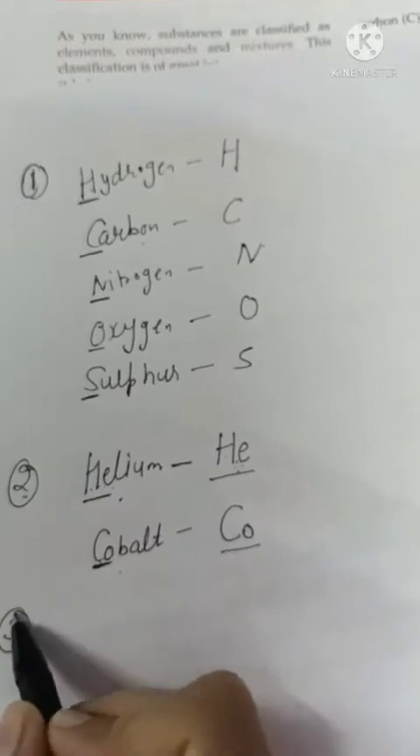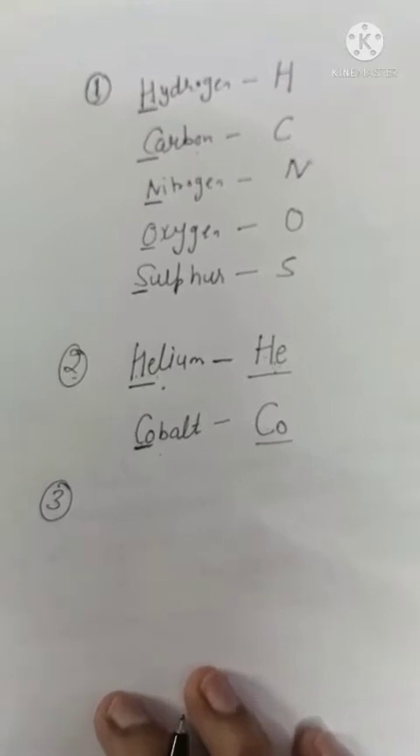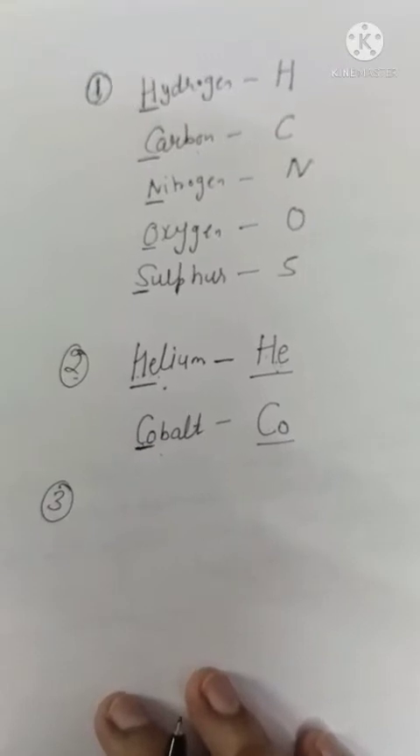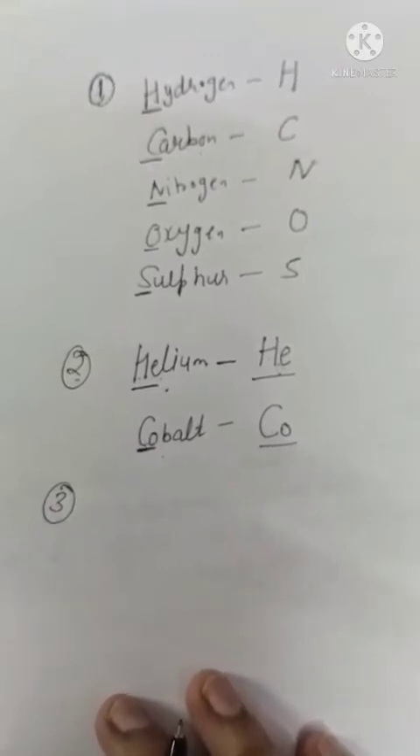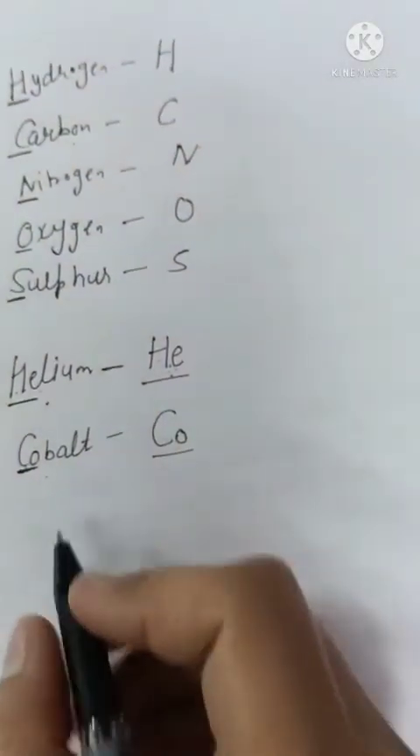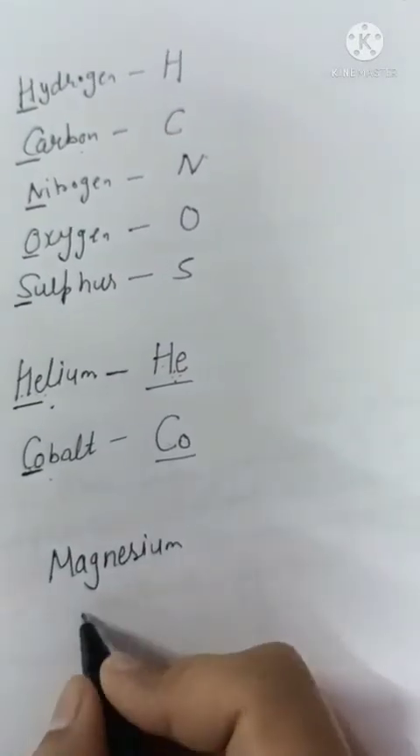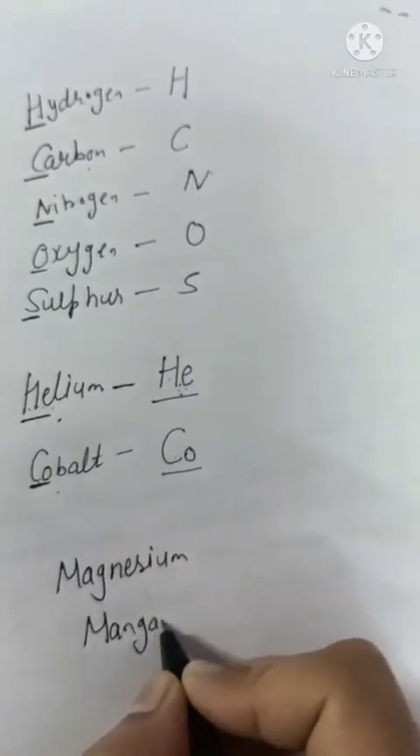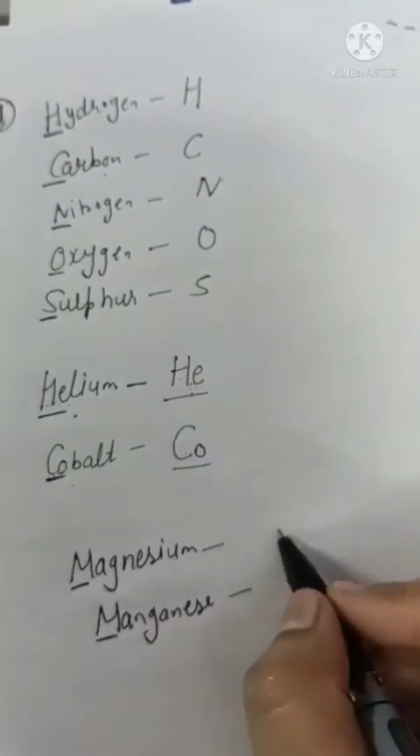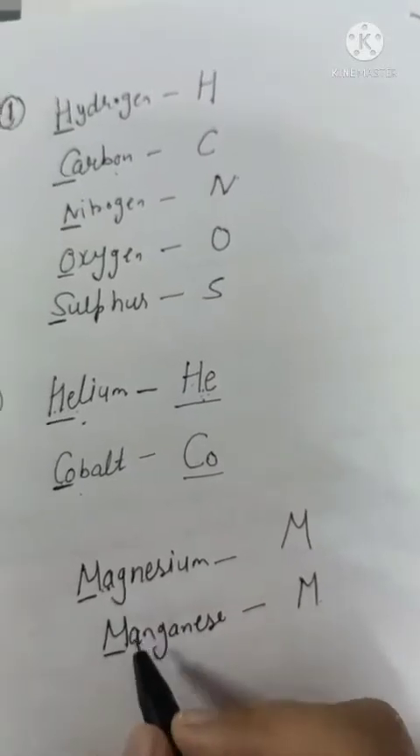Now the third rule, beta: in some cases the first two letters are similar. In that case we write the first letter and the third letter. That is, if the first letter and the second letter are the same, then for the third we write the first consonant. Example is like magnesium and manganese. You can see over here the first letter is M in both, so we write capital M. Now the second letter is again the same, so in this case we will write the first consonant.